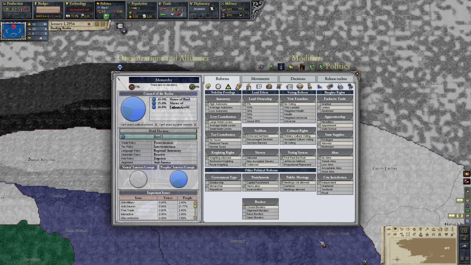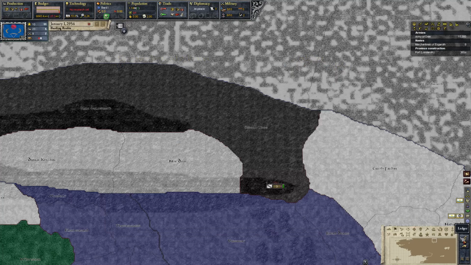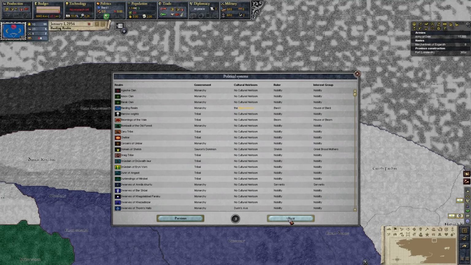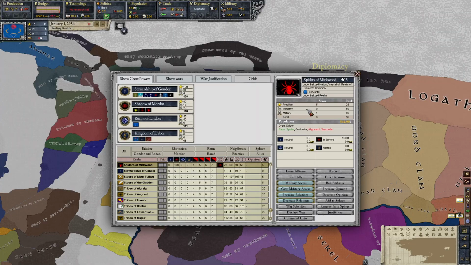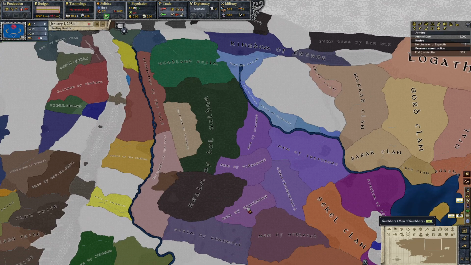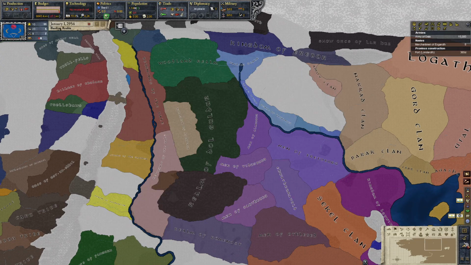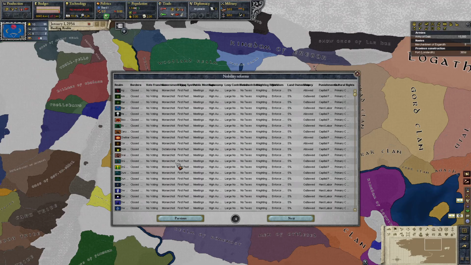And I suppose one other thing to mention here is that government type is automatically set depending upon your government. So if we go into the ledger here and we find where the political rules are, you'll see the government type along here. For example, the Dominion of Shelob, because it's technically a Sauron Dominion as the government type, that is a dictatorship.